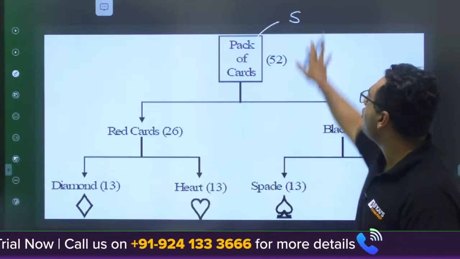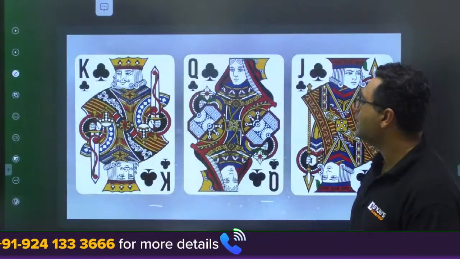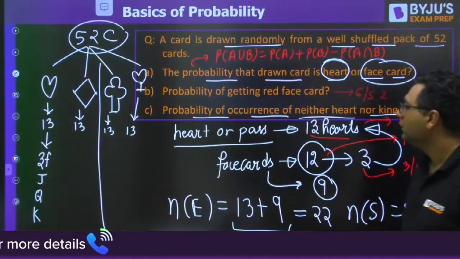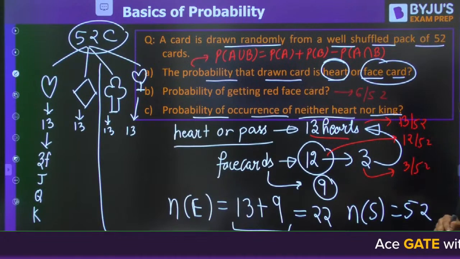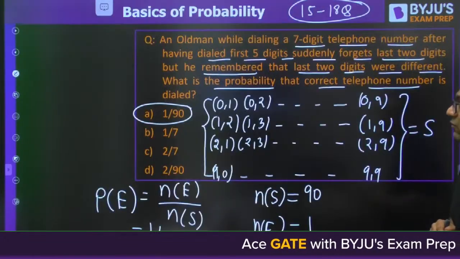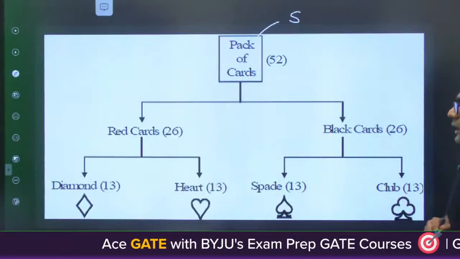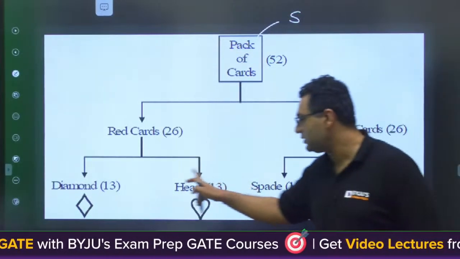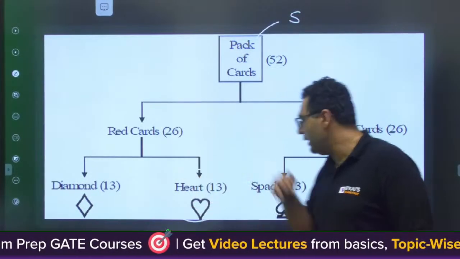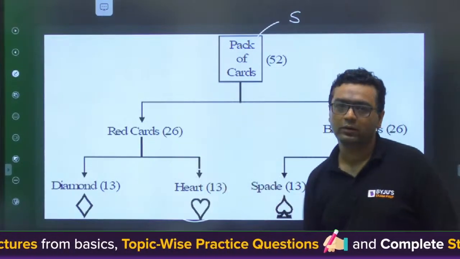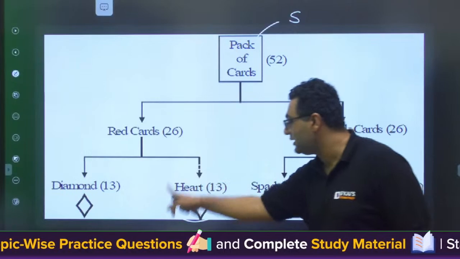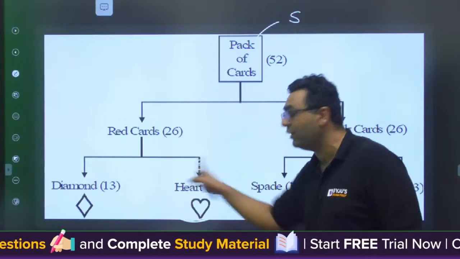Then he is asking, out of this sample space, what is the probability of occurrence of neither heart nor king. It will not be a heart if it is not from these 13. It will not be a king if it is not a king of any of the 4. So any of the 4, this will already be counting 1 king.